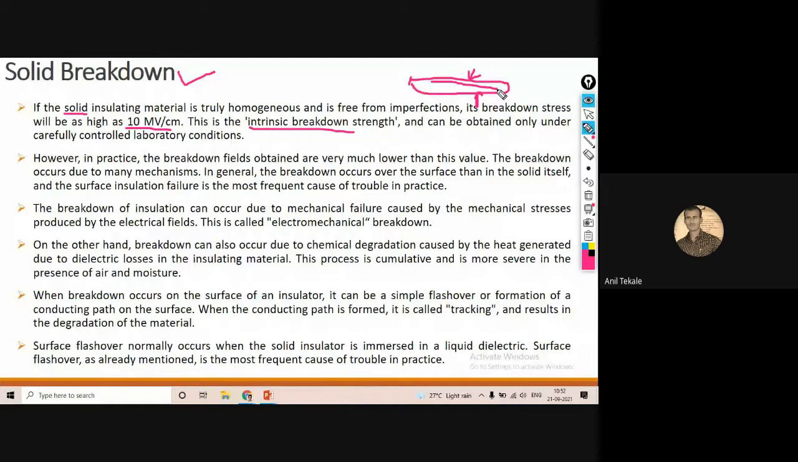Whenever there is a mechanical failure, due to this mechanical failure, the mechanical stresses that are produced will be the reason where breakdown may take place.